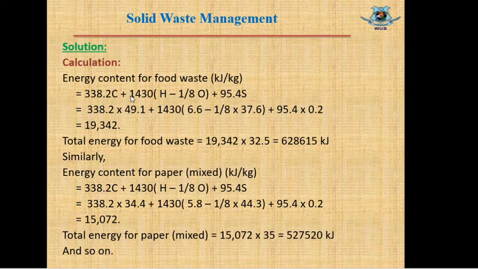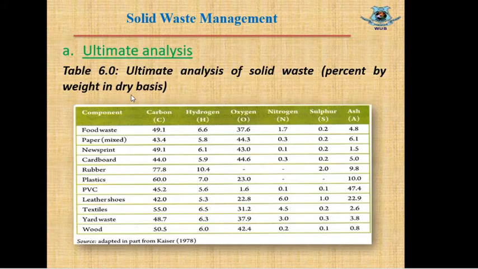Let's see the table. We also introduced this table in our previous lecture when we performed this type of math. This is the table from where we need to pick the values of C, H, O and S, and this table is for ultimate analysis and used for calculation of energy content.